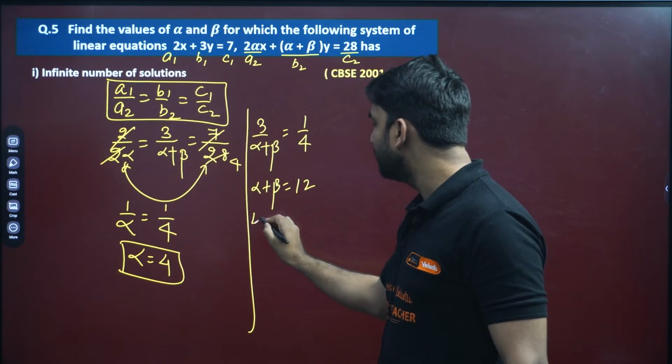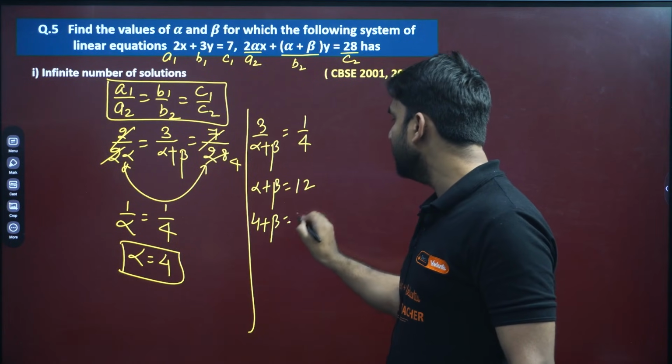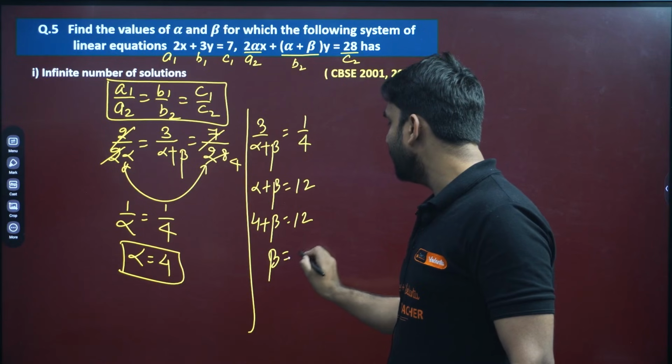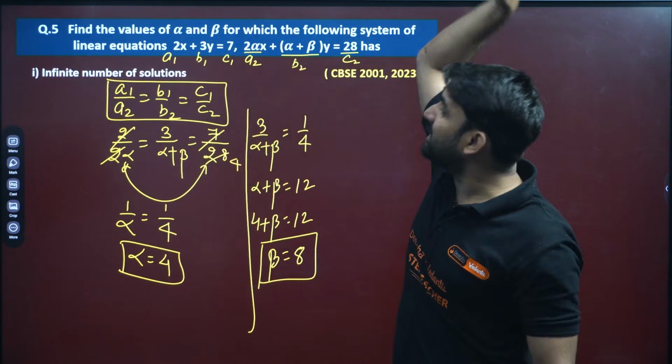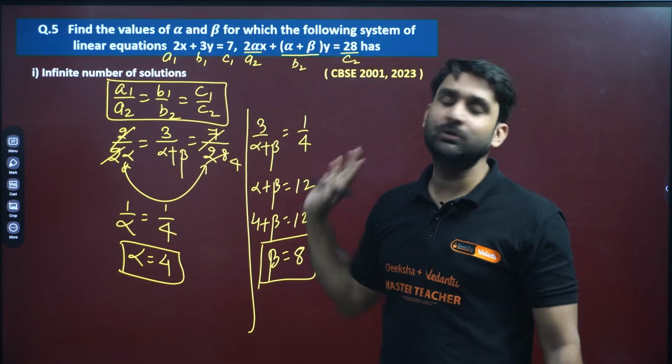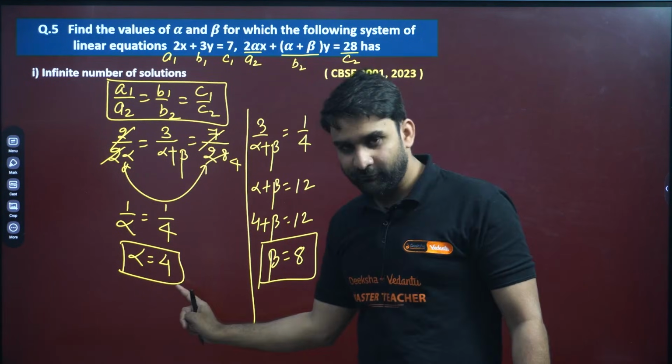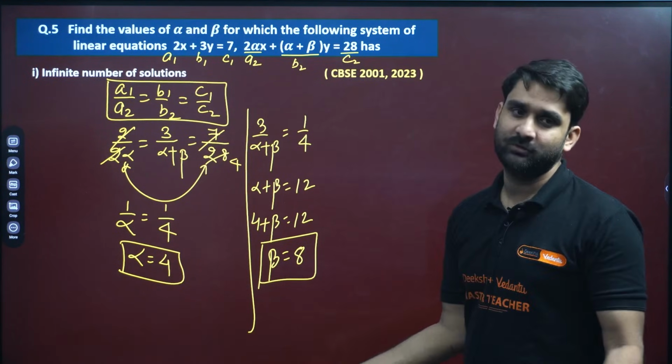Can we put alpha here? So 4 plus beta will be equal to 12. So beta will be equal to 8. So this is the answer. To get infinite number of solutions to these two linear equations, alpha must be 4 and beta must be 8. This is all about it.